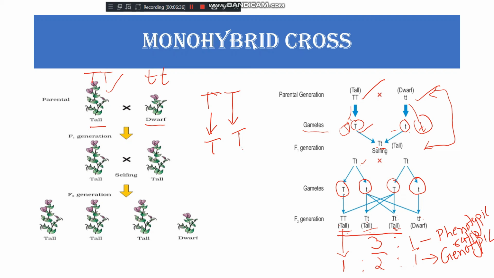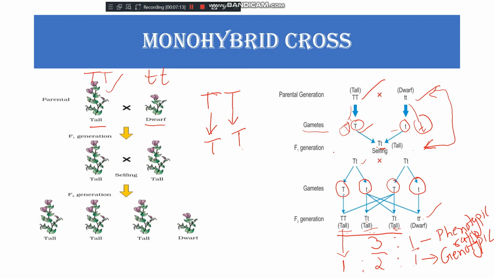One another law is there, that is the law of segregation, which I will explain in my next class. Today, until now, I explained what is meant by phenotype. Phenotype means which type of characteristic is expressed. Genotype means which type of genes are present in the trait. Then I explained the F1 generation.